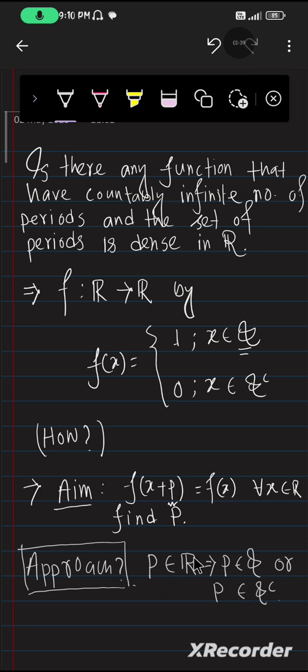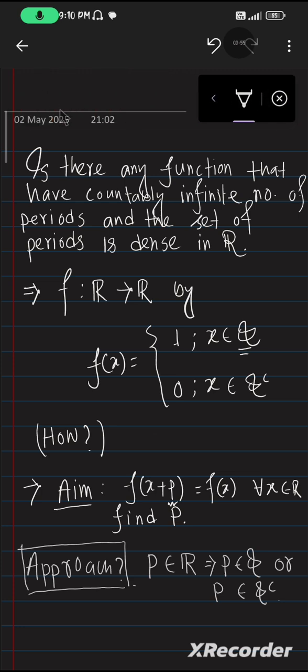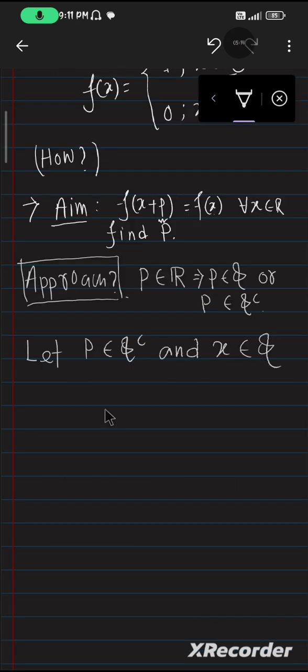Firstly we assume that p belongs to Q complement. We have to proceed and see what happens for x inside Q. That implies x plus p belongs to Q complement.